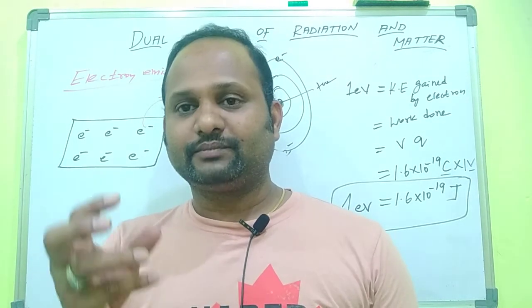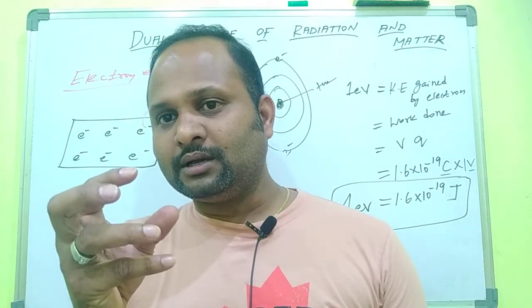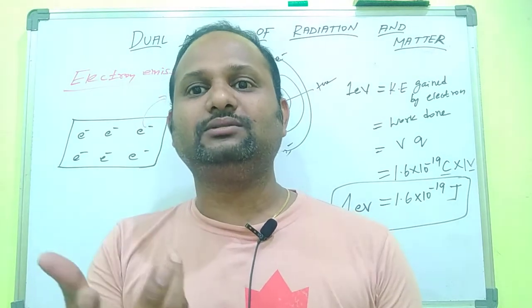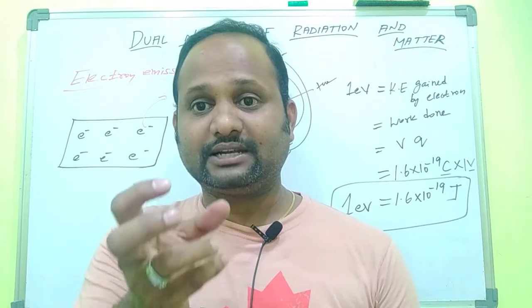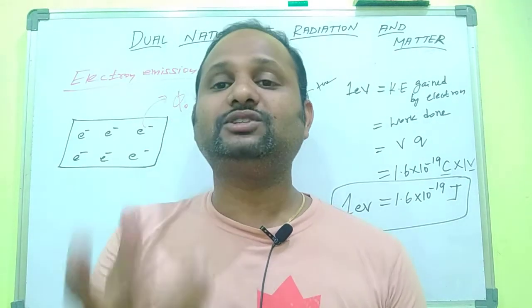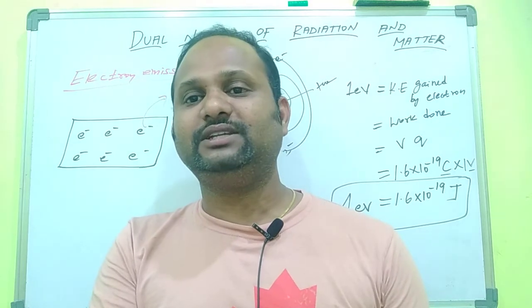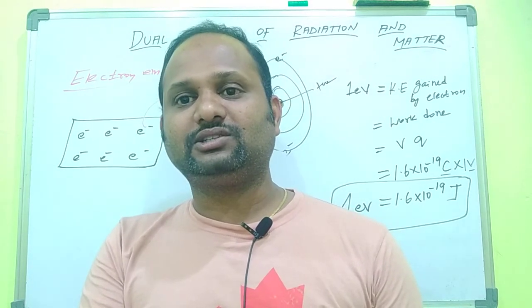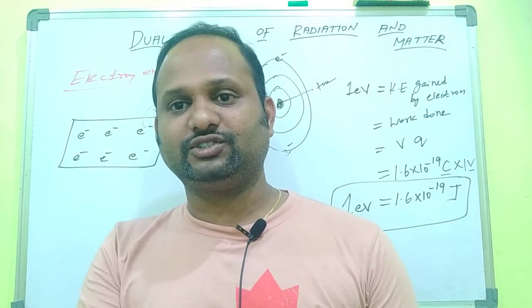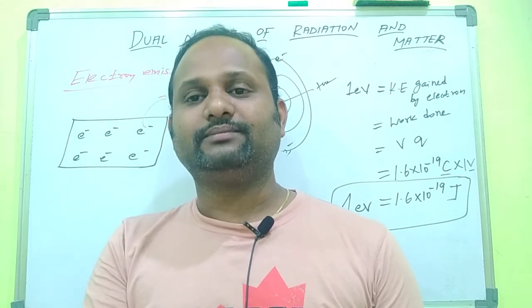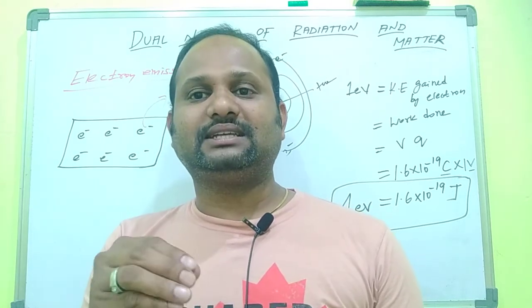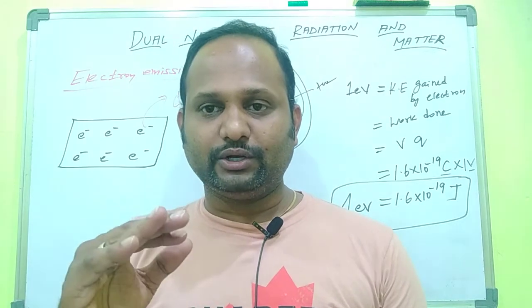If you want photoelectric emission or electron emission easily, we have to selectively use low work function materials. All the materials do not have the same work function. So these are the things we discussed in this class.